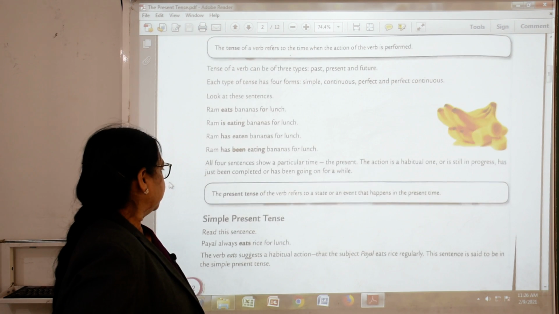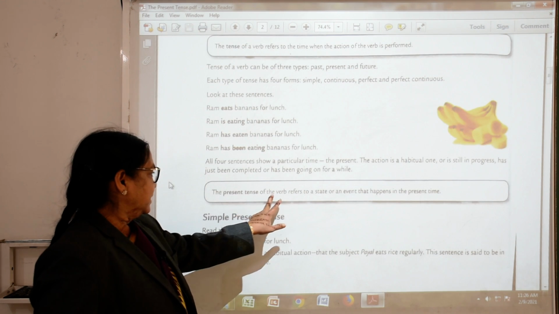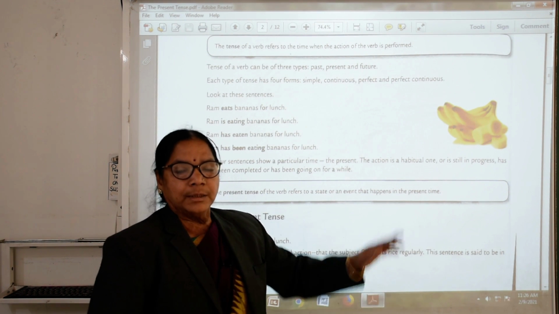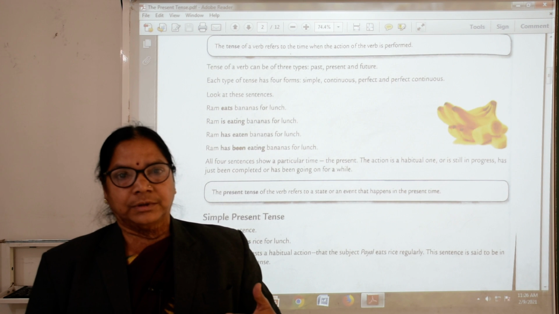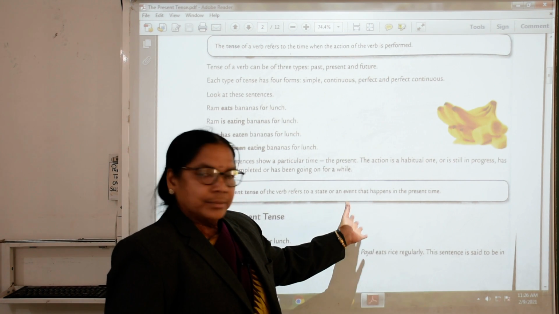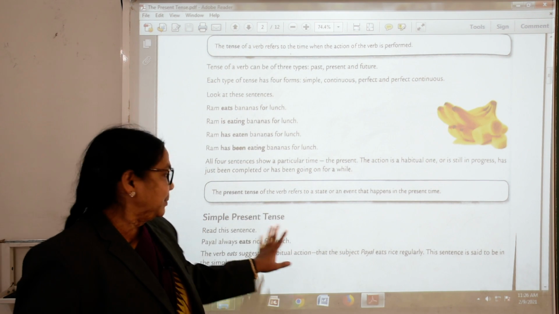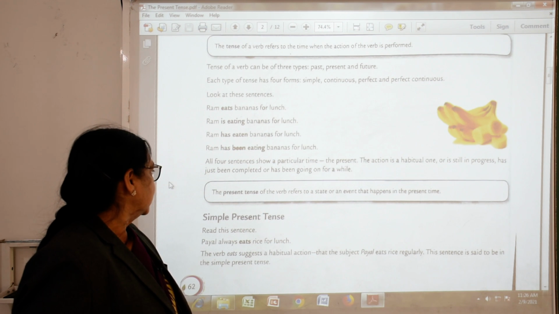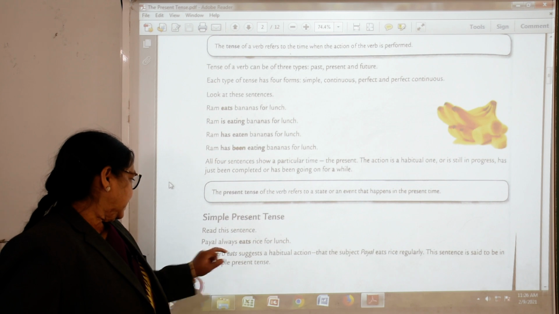Now, the present tense. The present tense of the verb refers to a state or an event that happens in the present time. Present means I am teaching here, that is present. I am teaching, that is present. So, now we have simple present tense, then perfect, then we will see how it is. Simple present: read this sentence now.